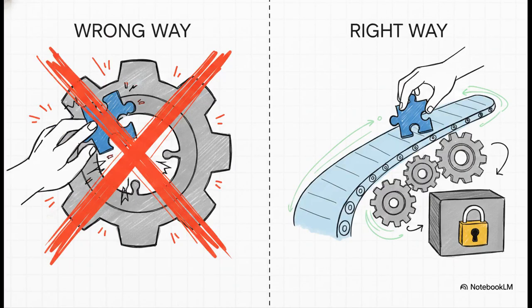Now, if you are a developer, here is a massive golden rule for you. Never modify the session object directly in your tool code. Just don't do it. If you try to hack the session object directly, the framework you're using won't record that change in its event log. And if that happens, your persistent services won't save it properly for later. Always write state through the context provided by the framework.